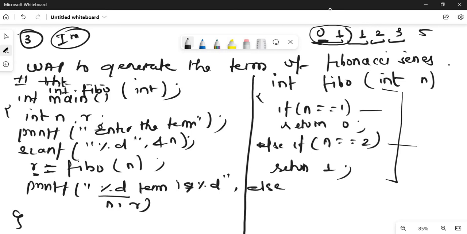Else we'll return fibo(n minus 1) plus fibo(n minus 2).